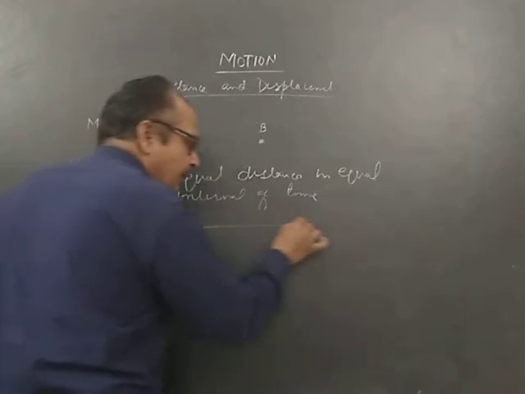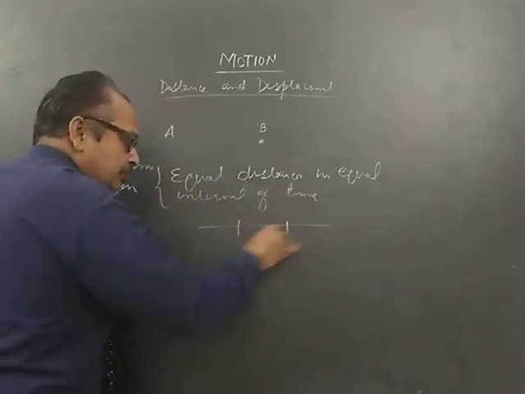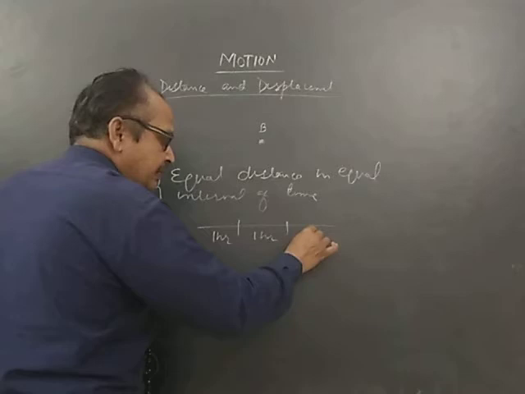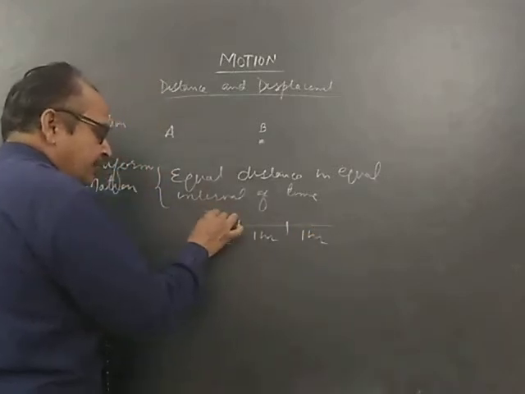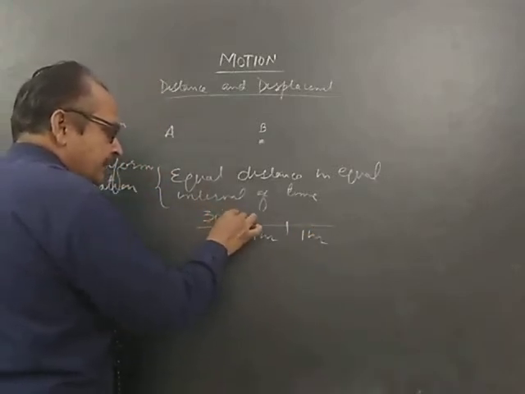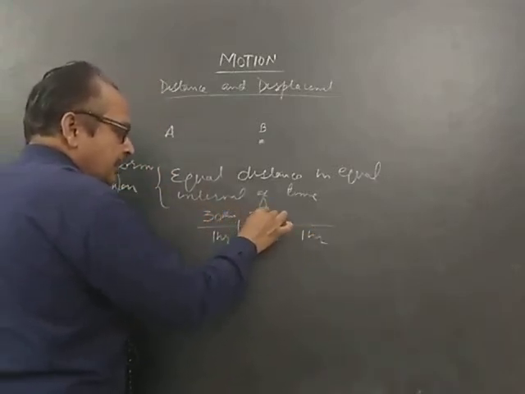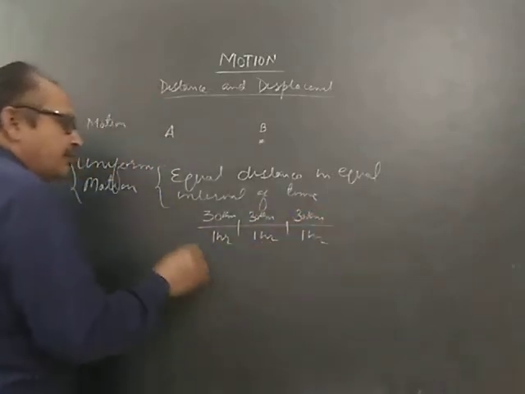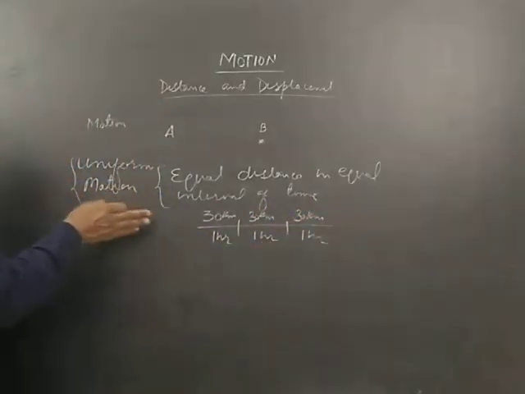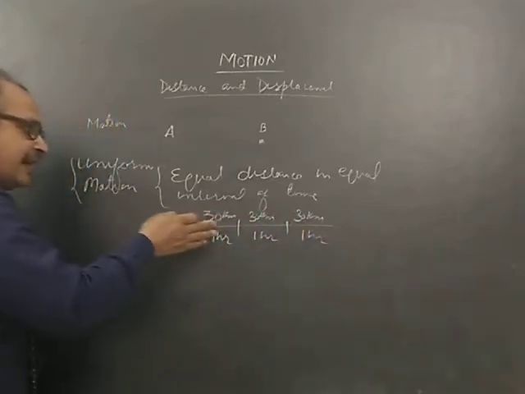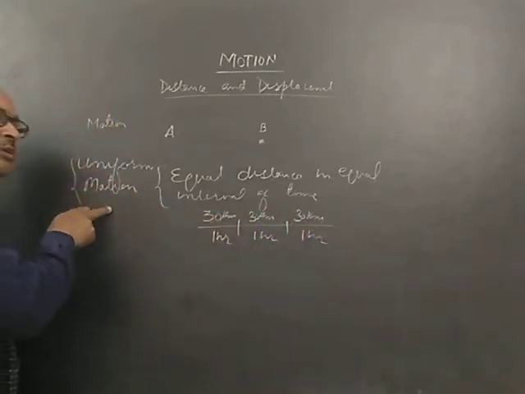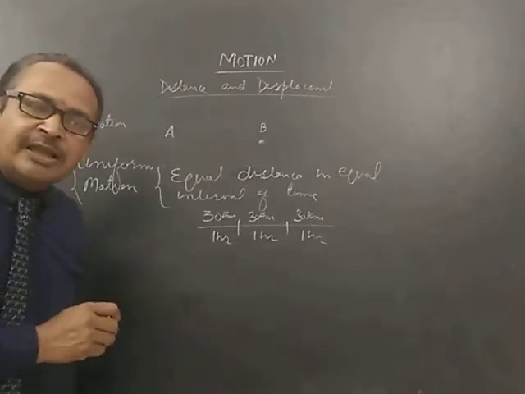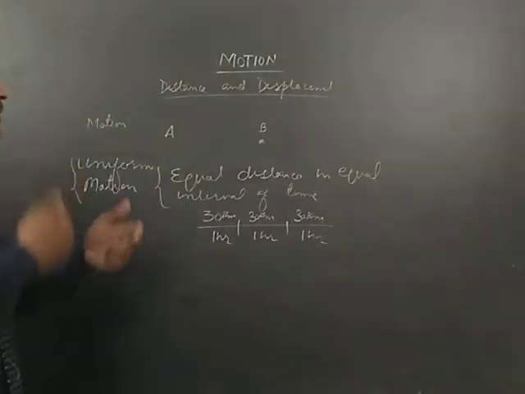If you want to take an example, you can take this. Suppose these are 3 hours: 1 hour, 1 hour and 1 hour. If a body covers 30 kilometers, 30 kilometers and 30 kilometers, then we say that the vehicle is having uniform motion. Is it clear?